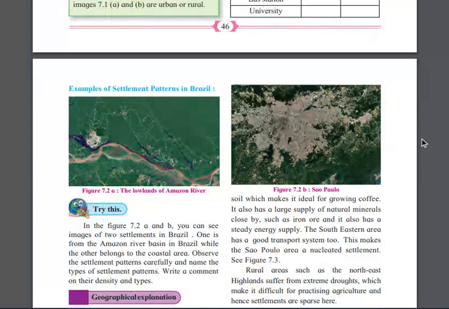In figure 7.2 A and B, you can see images of two settlements in Brazil. One is from the Amazon River basin, and the other belongs to the coastal area. Sao Paulo is the coastal area. People are living more over there, but along the Amazon River, people are living less. So which one is nucleated? Definitely Sao Paulo is nucleated, and the Amazon River is sparse, right?